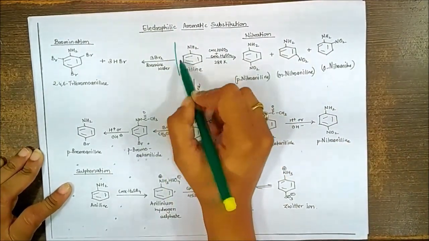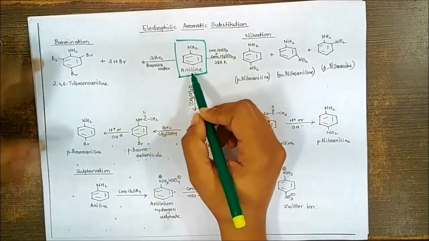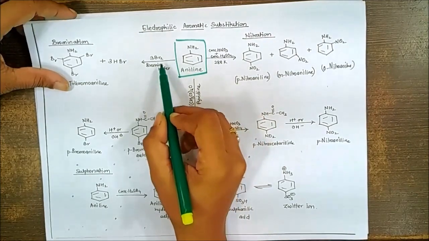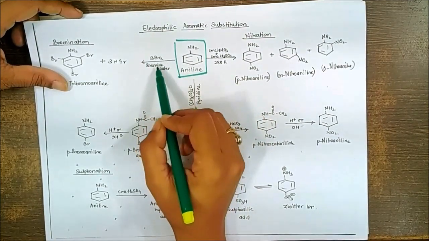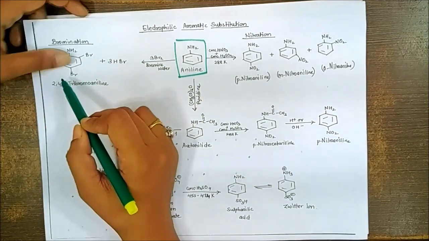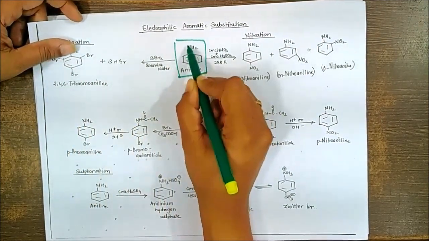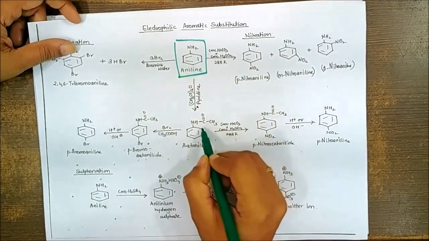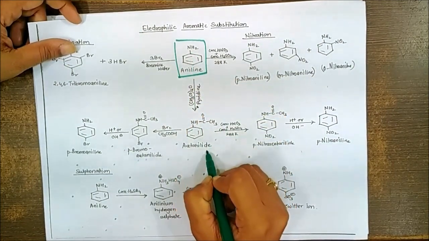This is important compound of the amine, aniline. If you carry out the bromination of the aniline, then the bromination can take place at all 3 positions. Now this can be avoided by protection of this NH2 group by the acetylation. So when you protect the NH2 group by the acetylation, we'll get acetanilide.